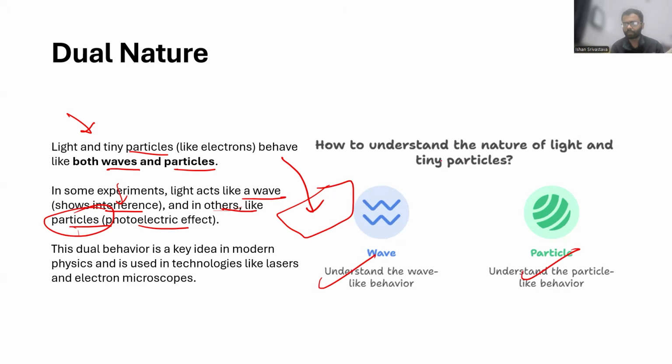This is called the dual nature of light, and it's very important from the point of view of a lot of technologies: lasers, electron microscopes, and even quantum physics. Even quantum physics is mostly related to this dual nature of light. So that is the understanding.